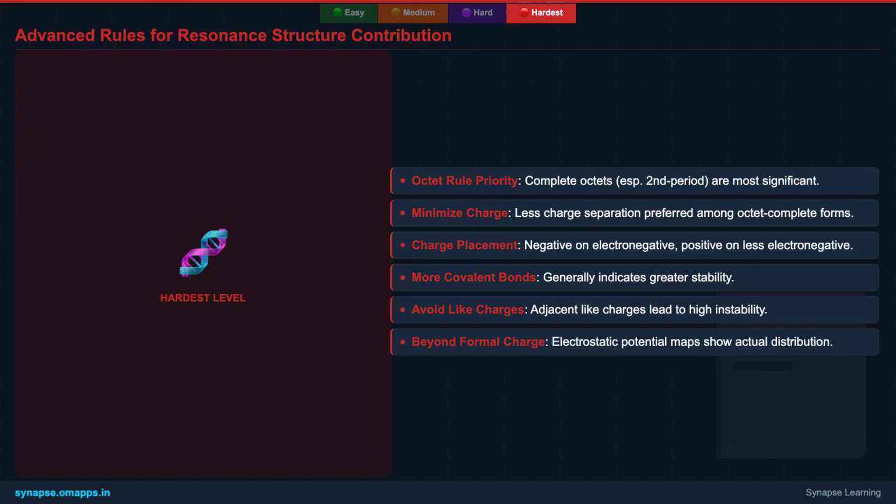Critically, avoid drawing structures with adjacent atoms bearing like charges, as these are highly unstable and contribute negligibly. Remember, while formal charges are a guide, the true electron distribution is a continuous spectrum, better visualized through advanced computational methods like electrostatic potential maps.